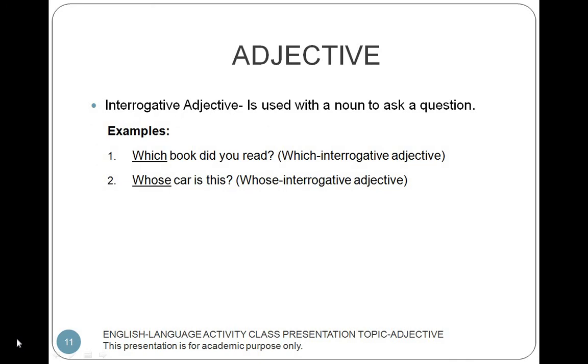Interrogative adjective is used with a noun to ask a question. Examples: which book did you read? The word which is an interrogative adjective. Whose car is this? The word whose is an interrogative adjective.